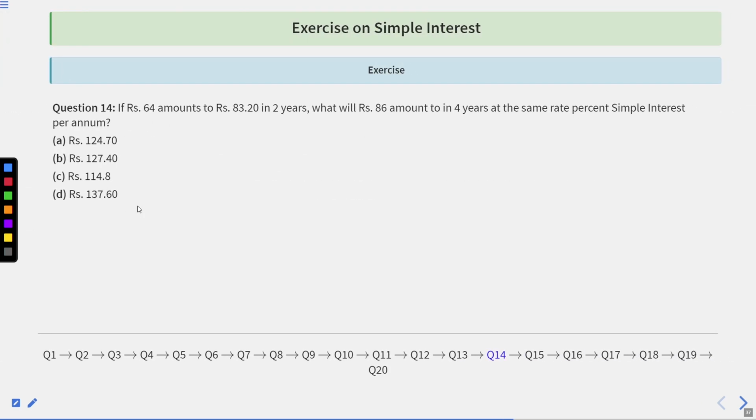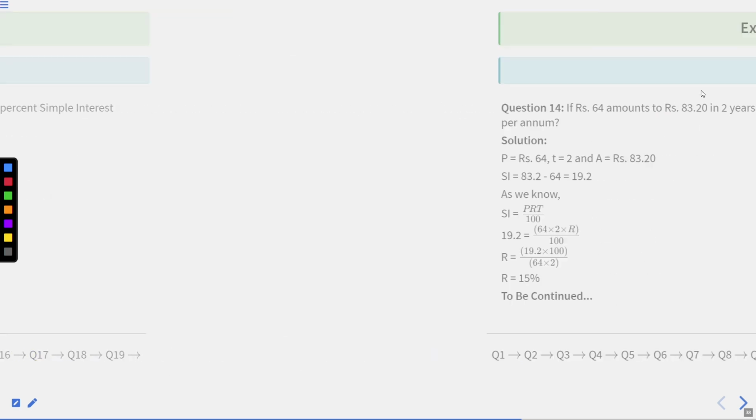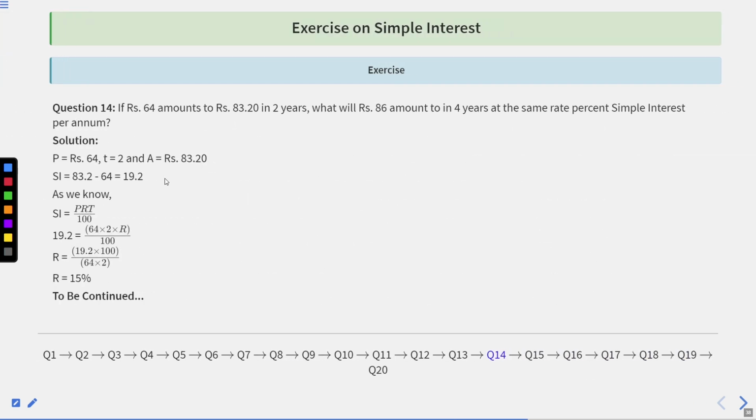Now, question number 14. If rupees 64 amounts to rupees 83.20 in 2 years, what will rupees 86 amount to in 4 years at the same rate percent simple interest per annum? So the solution, P is equal to rupees 64 and time is equal to 2 and amount is 83.20.